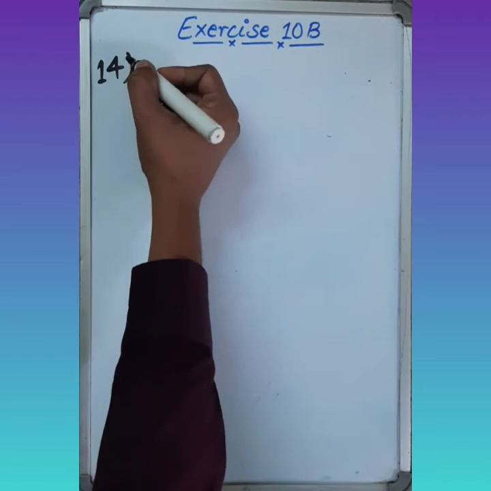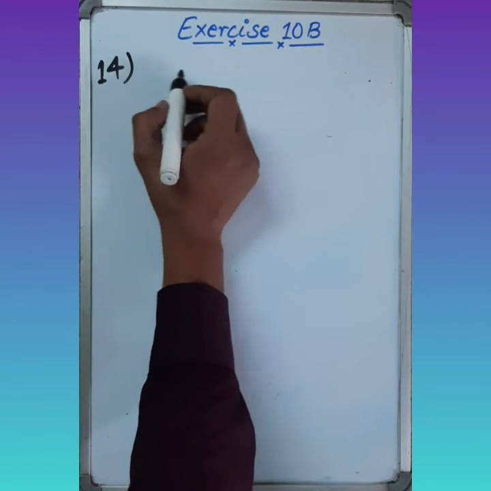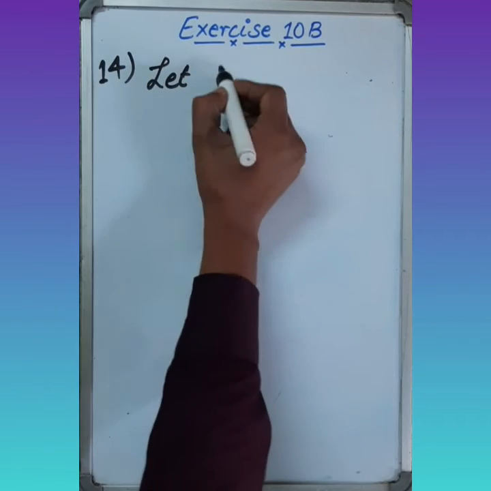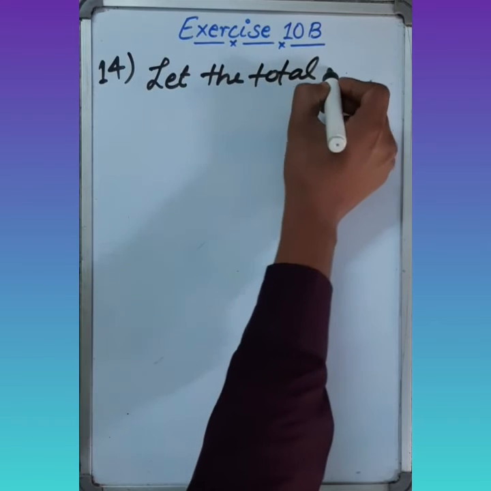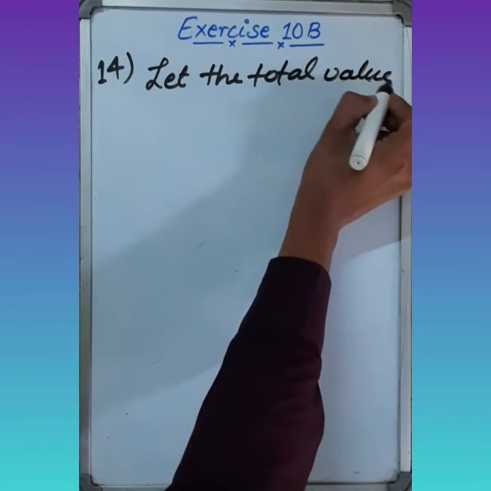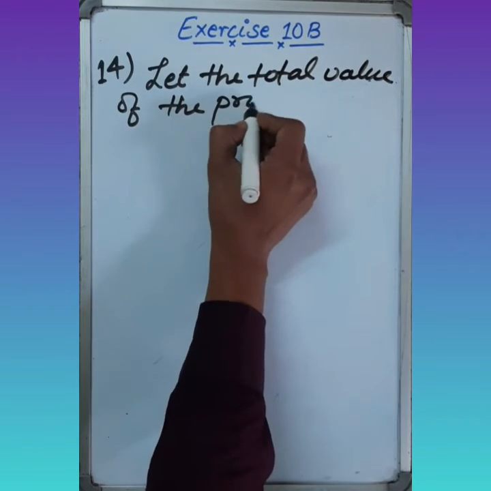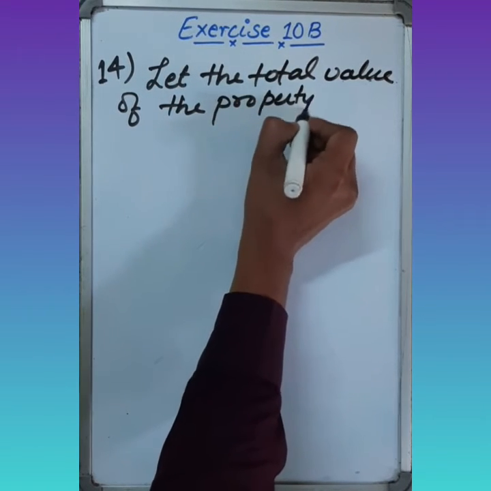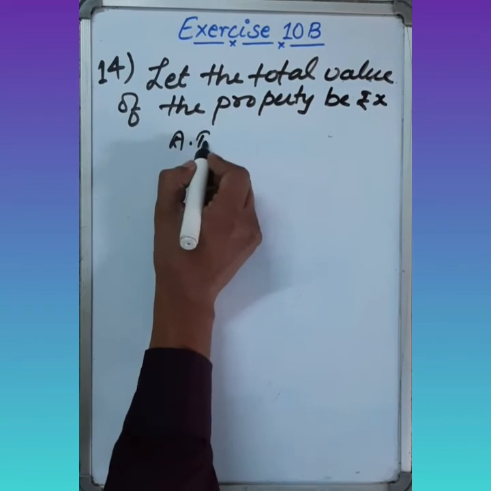So first of all, I am going to assume the total value of the property. Let the total value of the property be rupees X. Now ATQ.